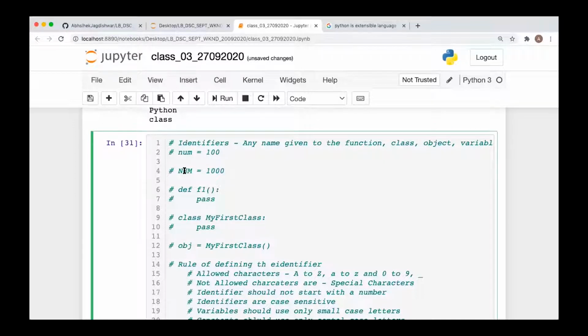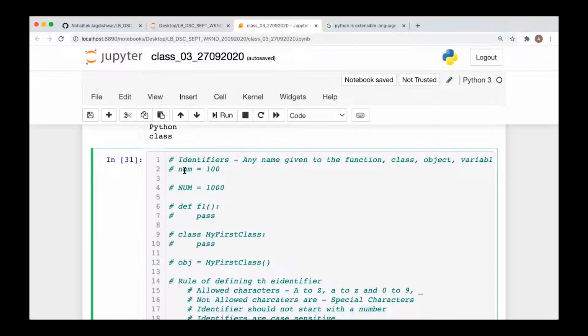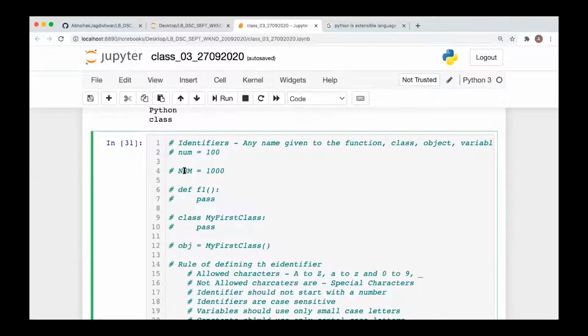Okay. Now, does it mean that the user will not be able to change the value associated with the constant? No. The user will always be able to change the value associated with the constant, but if he or she is a good user or knows something about Python programming, he or she would not dare to change the value associated with the constant. We will understand that it is a constant and we don't have to change it. Okay. So you have to learn this programming practice, which makes you a good Python programmer.